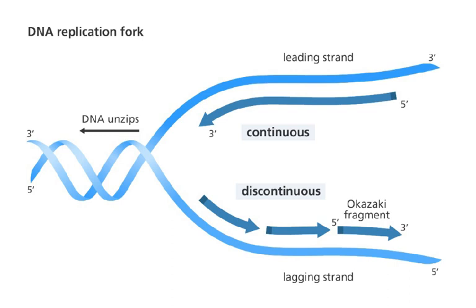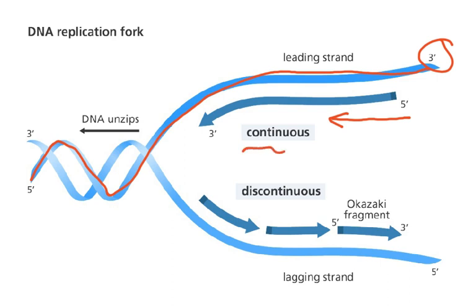Now, coming to the semi-conservative DNA replication, you've got to understand the 5' to 3' direction. So if this is the 5 end, I'm going to use another color. This is the 5 end. So then this is going to be the 3 end. Now the leading strand starts from here. So the leading strand is going to be in this direction, which is the 5' to 3' direction, and it's going to be synthesized continuously because this is going to continue like that.